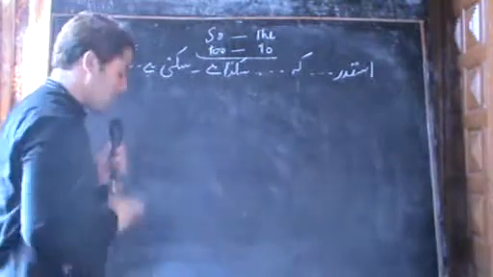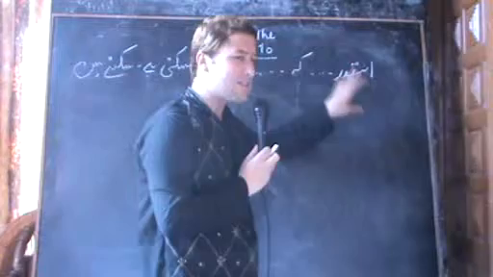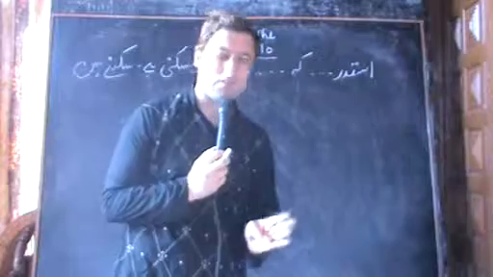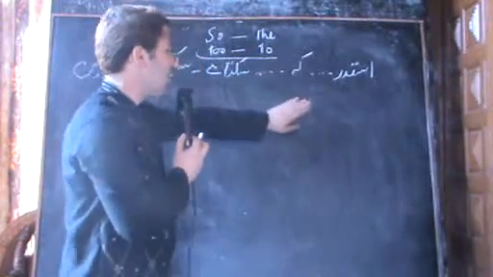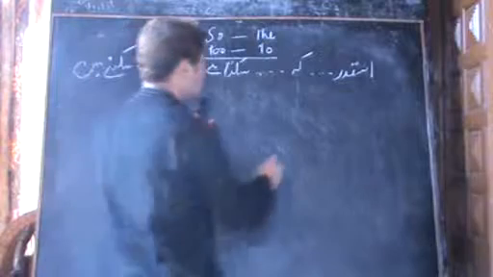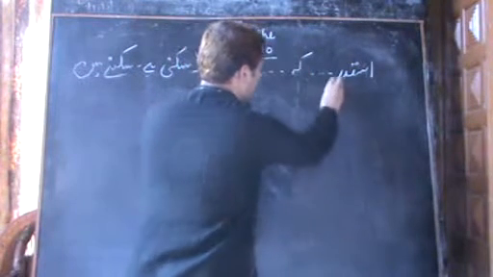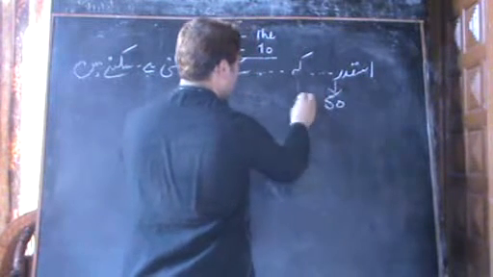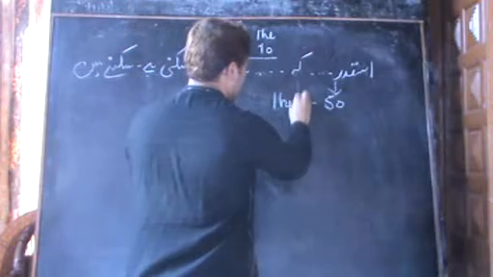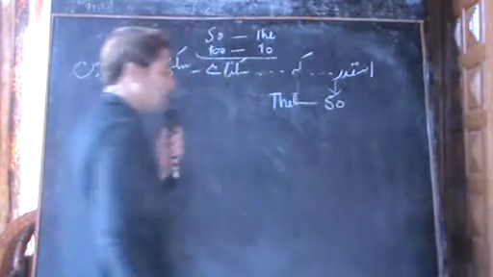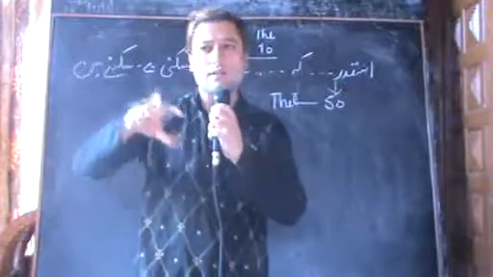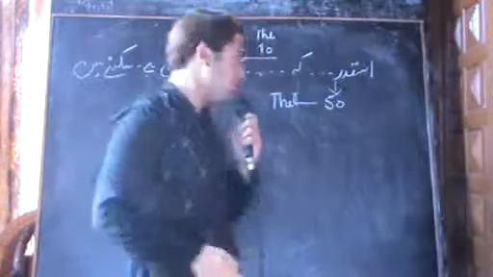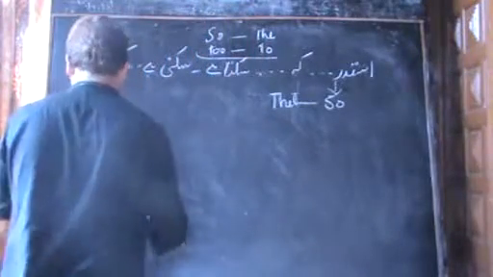So dear students, when you have such kind of sentences, how can we translate them? Let me first see the formula for such sentences. So is qadar, we always use 'so' in the first part, and then in the next part we use 'that', and then we have to see which kind of tense it is, whether it's being spoken in present, past or future. Let me write the formula here.